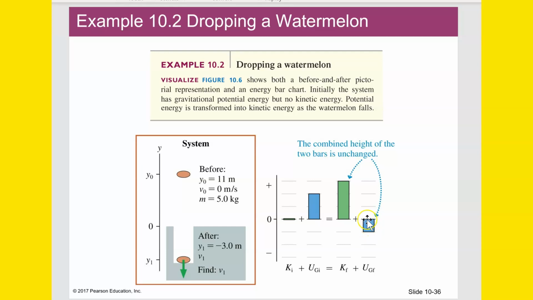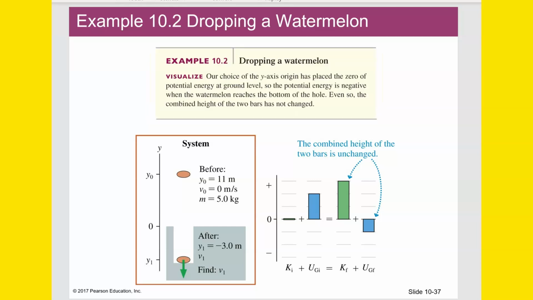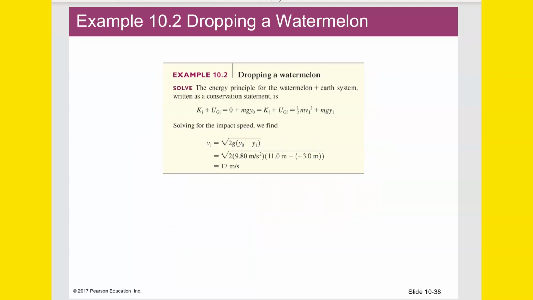But the potential energy is now negative because you have a negative position, so it accounts for it. So either way you go, it's going to be fine. Alright, we do the arithmetic, and we should get the square root. Vf is the square root of all that stuff, so it should be plus or minus 17 meters per second. And I think we'd want to say negative 17 meters per second, because it's going down, the velocity is negative.